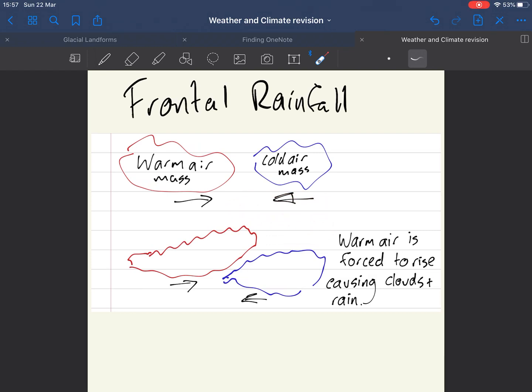Now, this is the most common type of rainfall that we get in the United Kingdom, so it is quite an important one to know about.